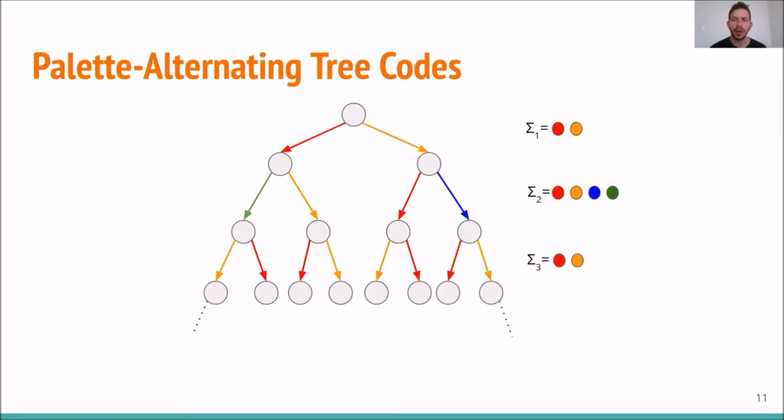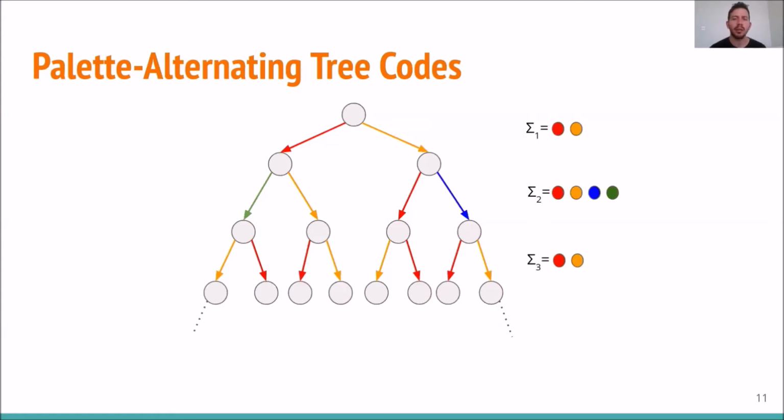The difference from regular tree code is that now we allow the use of different palettes for every layer of the tree. In this example, you can see that for odd layers, we use palettes of size 2, and for the even layers, we use palettes of size 4. Now, although the distance property stayed the same, namely, we want that for every pair of vertices of the same depth, the relative Hamming distance will be at least delta.